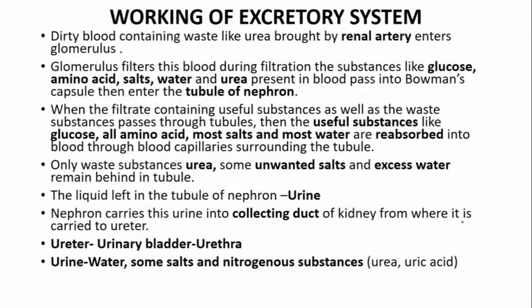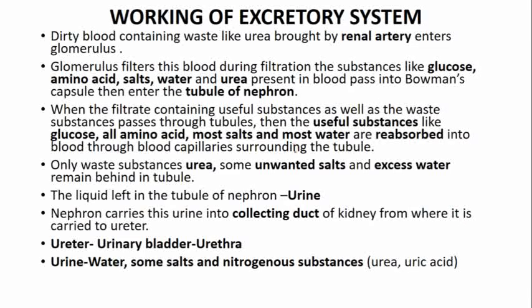Now this is only mentioned over here. Dirty blood is brought by the renal artery, it enters into glomerulus, then in glomerulus filtration is done, and the waste material, or the filtrate, is sent into the tubule. Now in tubule reabsorption takes place.